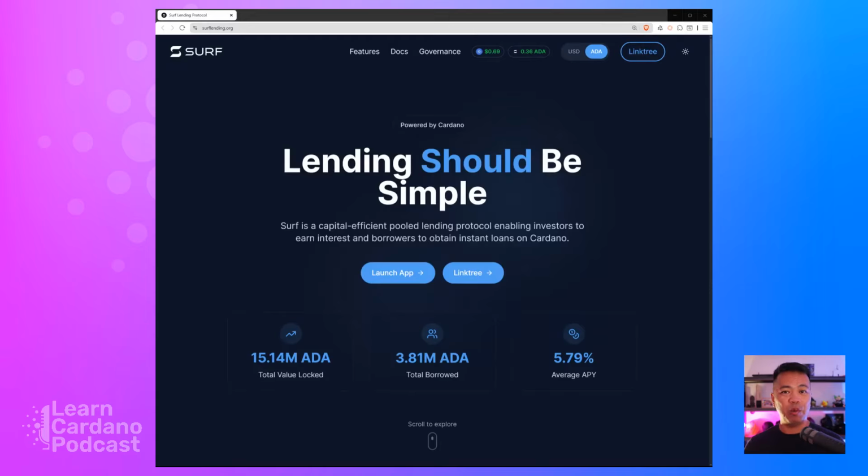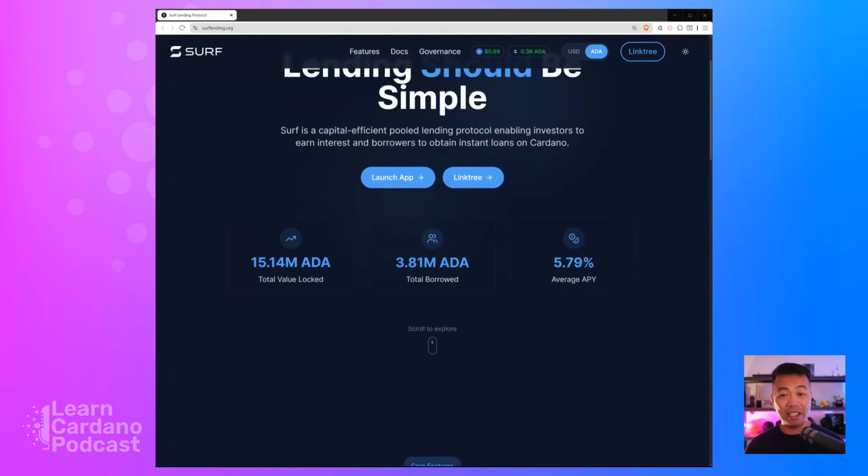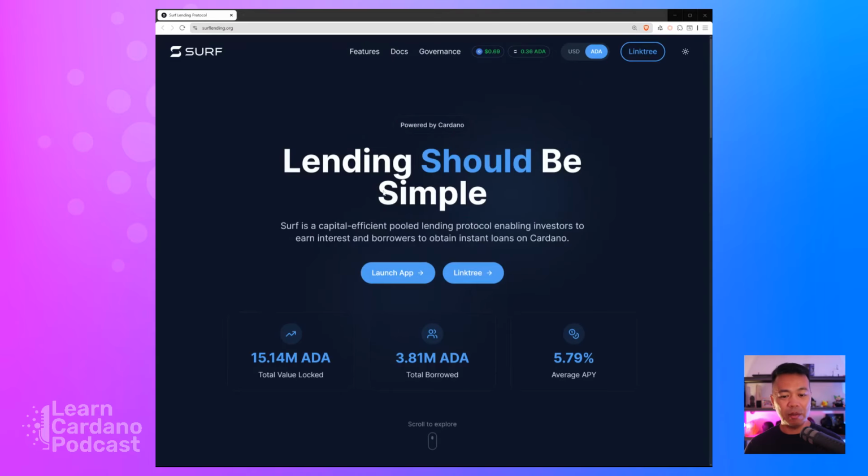Now, this is the platform, and it gives you a really good overview of what it can do. And there's a lot of brand new features coming out really soon as well. But let's get into the borrowing and lending side of things. Go to the website and then click on Launch App.